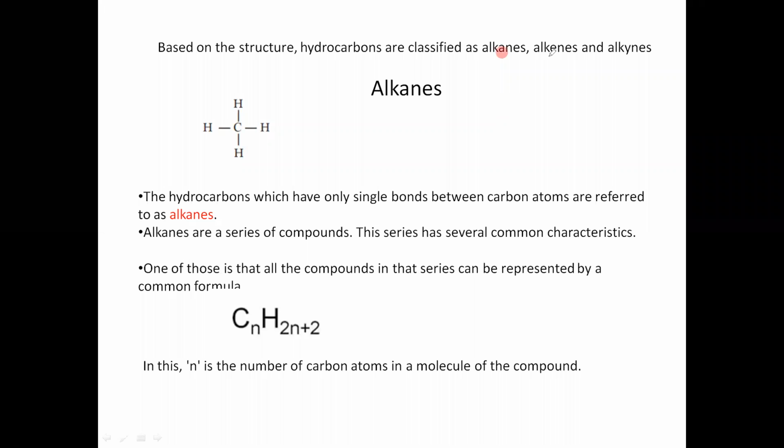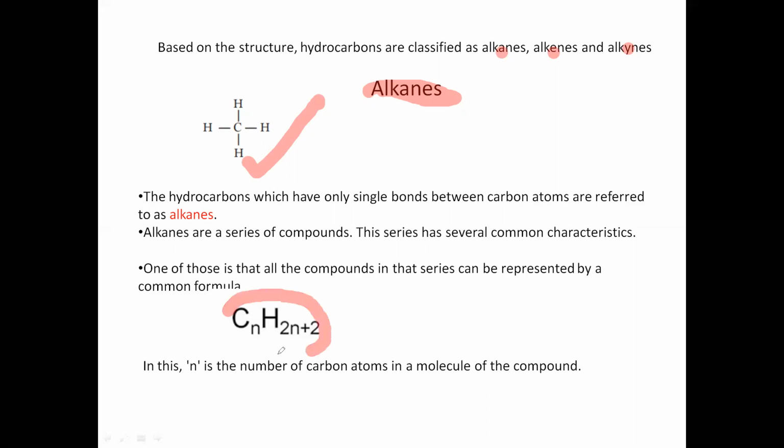Now we'll consider what these are. Alkanes first. Here is an example. In alkanes, between carbon atoms there is only a single bond.